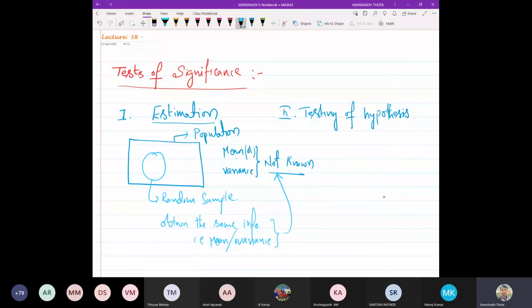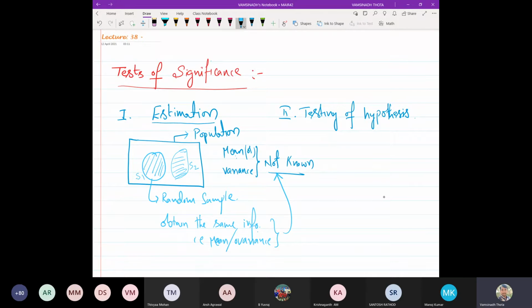But of course, it is not as simple as it is explained here. It needs a lot of other things to consider. For example, if you ask me to give the estimation for the population mean, I will take this sample, maybe I will call it sample 1, but some other person may take another sample, S2.